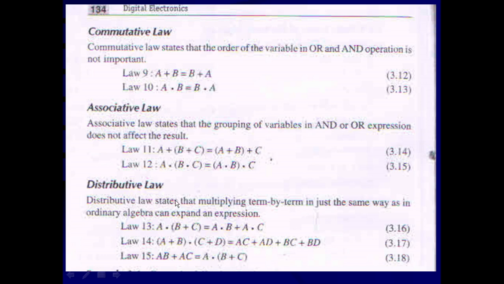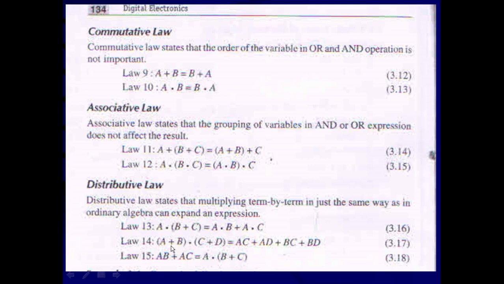Then the remaining law is the distributive law. Any variable can be distributive over the combination of B and C. The distributive law states that multiplying term by term, in just the same way as ordinary algebra, can be expanded as an expression. That is law number 13. A dot (B plus C) is equal to A dot B plus A dot C. This is distributive over B and C. A is distributive over the variables B and C here. That's why it is known as the distributive law.